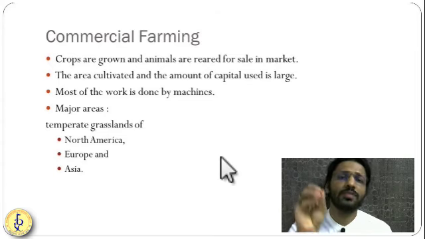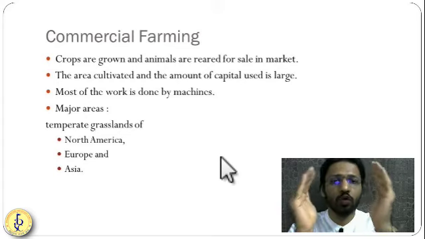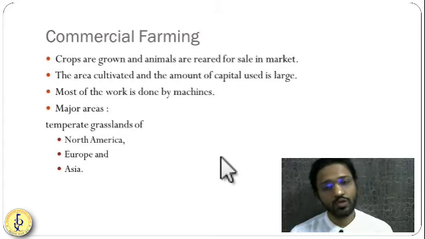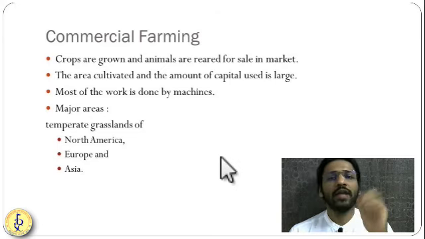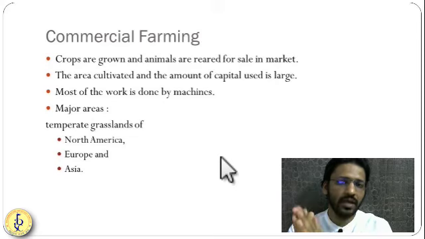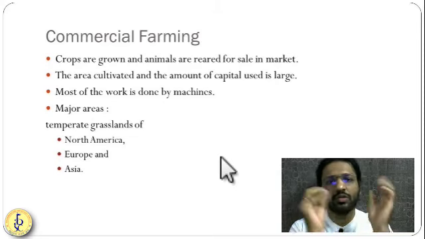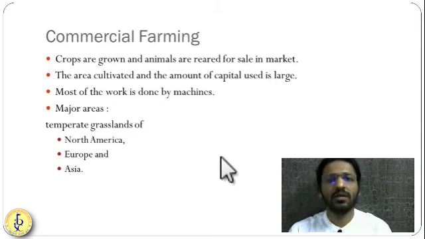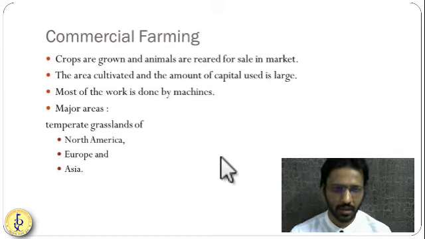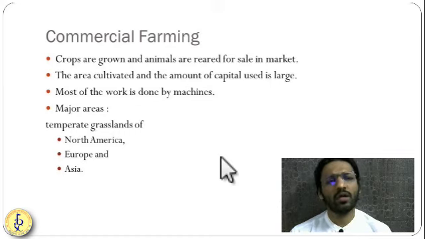In subsistence farming, crops are grown on very small land. But in commercial farming, you have huge tracts of land, and you're growing the same crop. In subsistence farming, you can grow three or four types of crop in a year: you grew the wheat, the rice, the potatoes, the vegetables. But in commercial farming, in one year we will take only one crop because a huge farm is involved. So in one year, generally one or maximum two crops they will take.